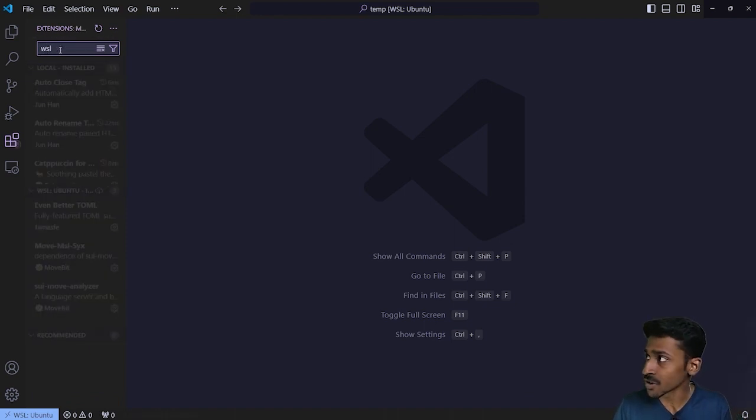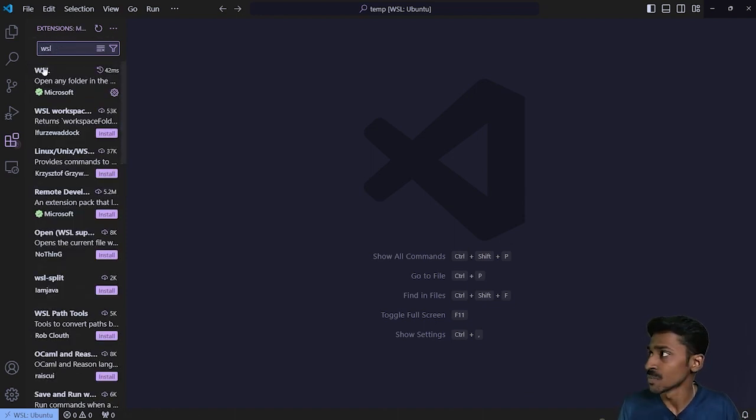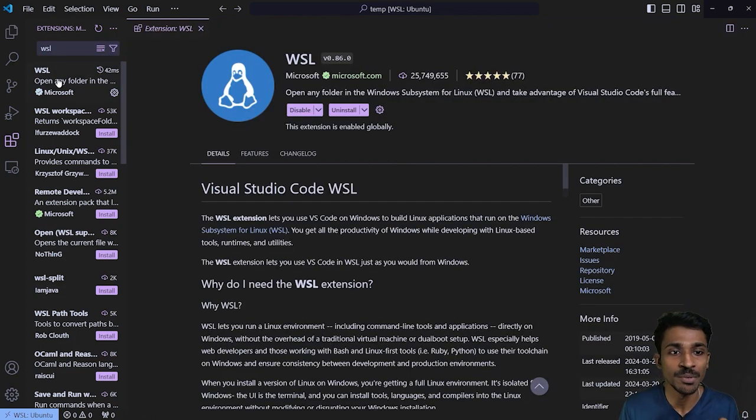And there's a particular extension which I would want you to install, because it will make the process quite easier, because we'll be working inside of the Windows subsystem, right? The name of the extension is WSL. It's by Microsoft themselves, and it's quite simple. What it does is it basically allows you to open any folder in the Windows Subsystem for Linux, but VS Code is going to be the one that you're running natively on Windows. So all you need to do is go in and get this extension installed, and you are all set.